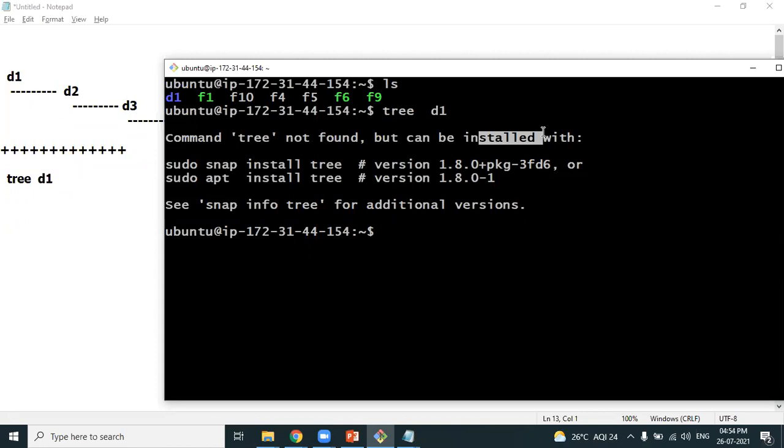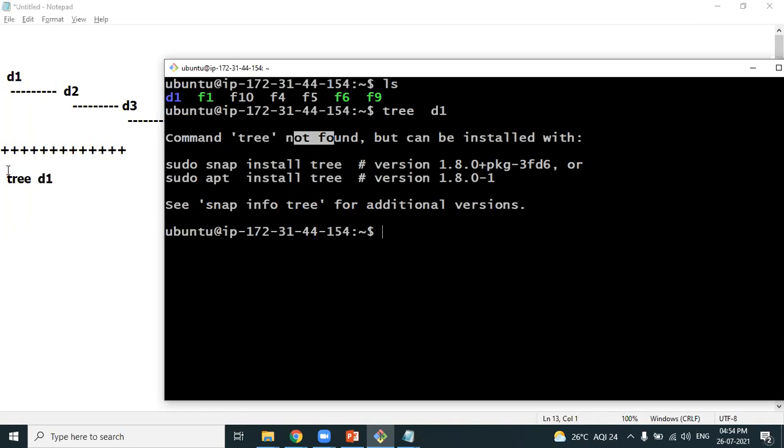This means when you install Linux, you will not get all the commands. ls is one command, mkdir is one command, touch is one command, cat is one command, cp is one command, cd is one command, whoami is one command. This is a set of commands. You are getting it, but there are some commands which you will not get by default. For example, tree is a command which is not there in our operating system. Some commands you get when you install the operating system. Some commands you will not get.